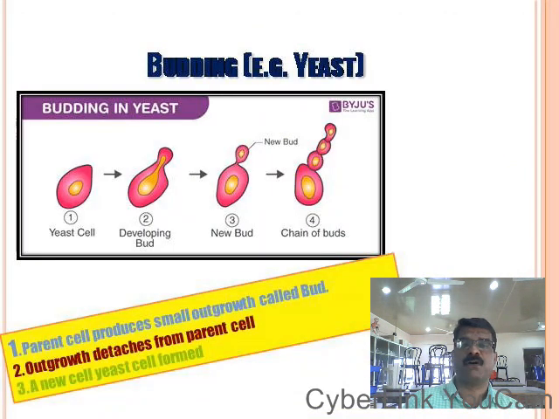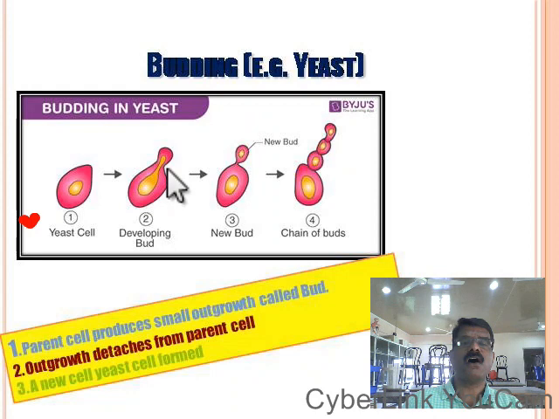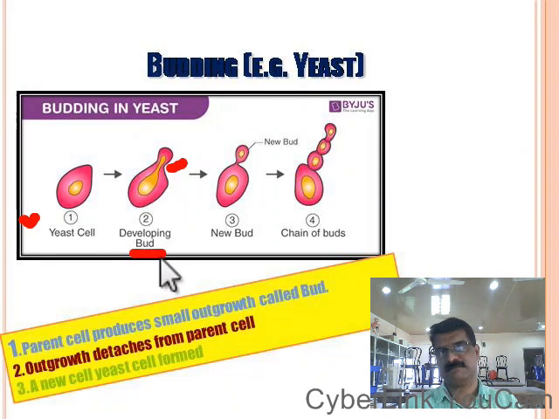Now let us discuss the next asexual method of reproduction, that is budding. See, in the picture you can see a unicellular fungus, that is yeast cell. Yeast is a unicellular fungus that reproduces by budding. Budding is an asexual method. From the body of the yeast, a small outgrowth develops. That outgrowth is known as the bud.